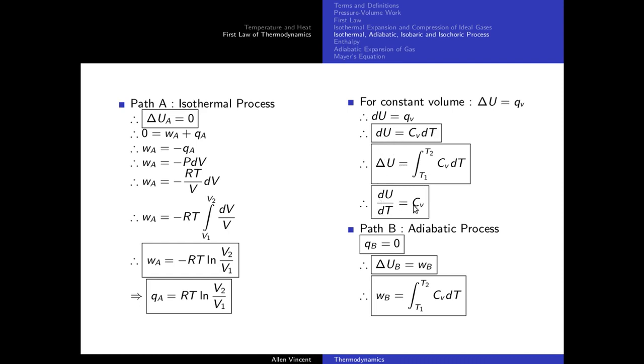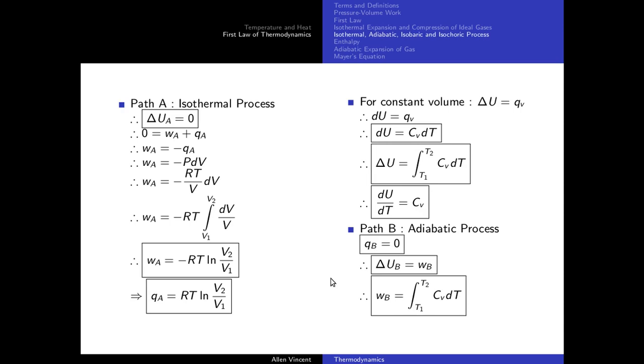So let's just keep all these three expressions in mind. Now along path B, it's an adiabatic process, no exchange of energy in the form of heat, so QB is equal to 0. Therefore, change in internal energy is equal to WB. Remember the expression we derived just now here. Just follow the cursor, guys. So delta U can be replaced by this expression, and I'll get WB is equal to the integral from T1 to T2 of CV dT. So heat along path B is 0, and work done along path B is this expression.